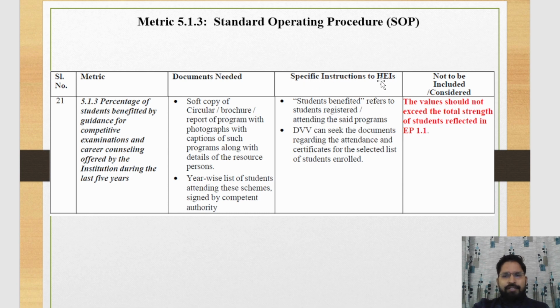A specific instruction to higher education institutions: students benefited refers to the students registered and attending the said program. Means students registered and attending the program are needed. DVV may ask for attendance and certificates of any student enrolled in a particular scheme or program conducted inside the campus, inside the institution. The value should not exceed the total strength of students reflected in extended profile 1.1.